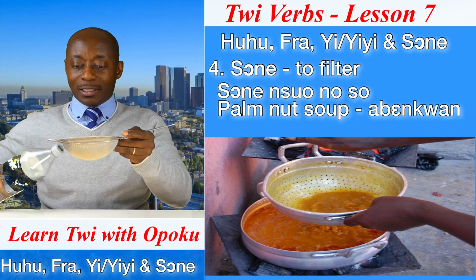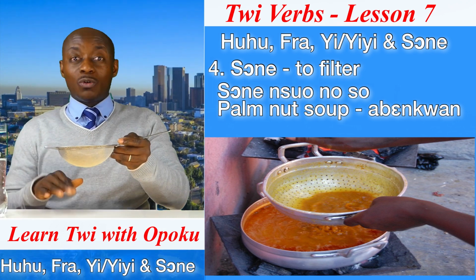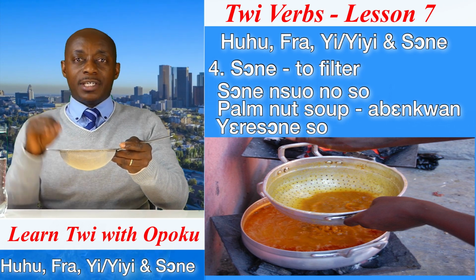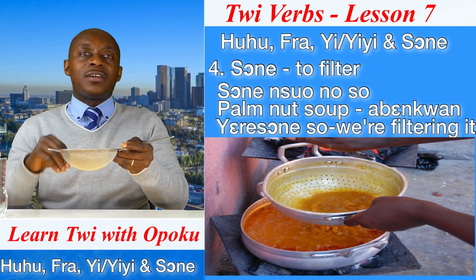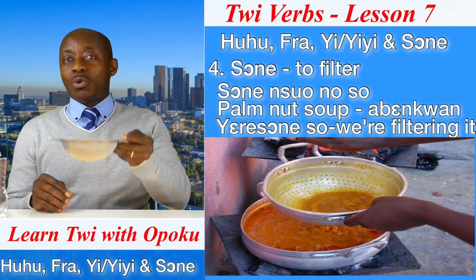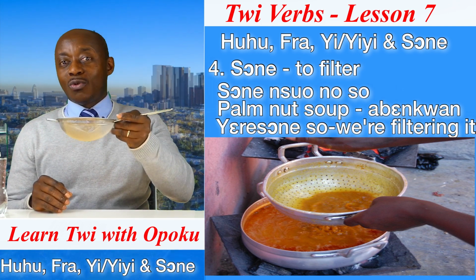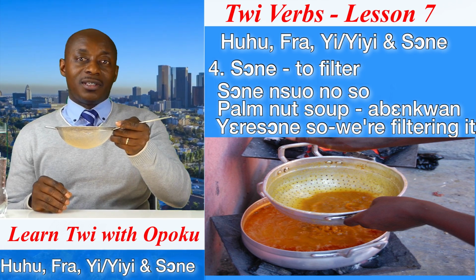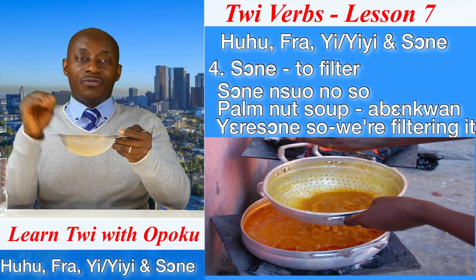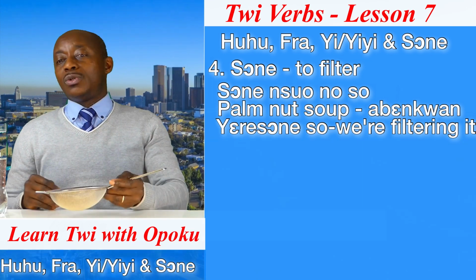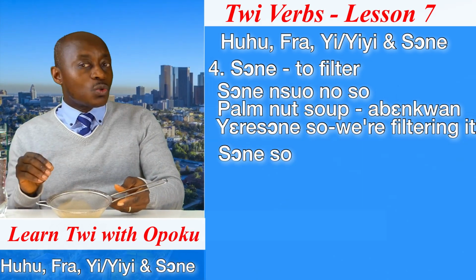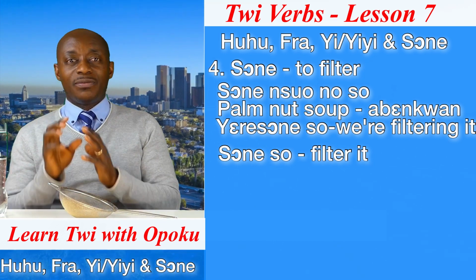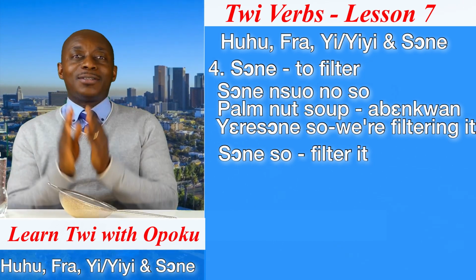Once it is water or liquid that is coming out, we say yɛsɔne so, meaning we are filtering. So we can also use a sieve to filter. In Twi, yɛsɔne so. That is what? To filter. So when we say sɔne so, it means what? Filter it. Good.